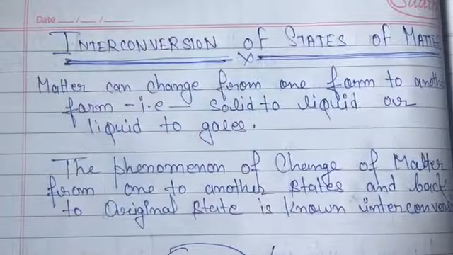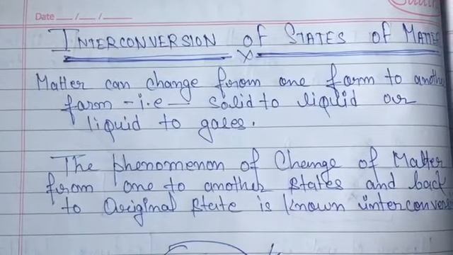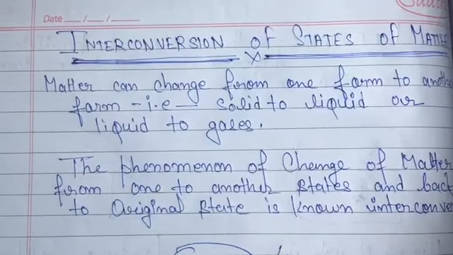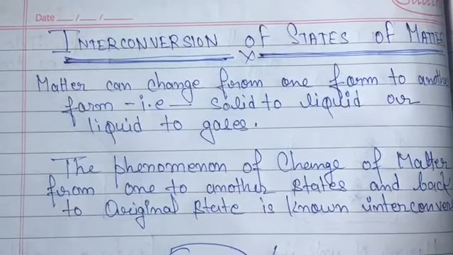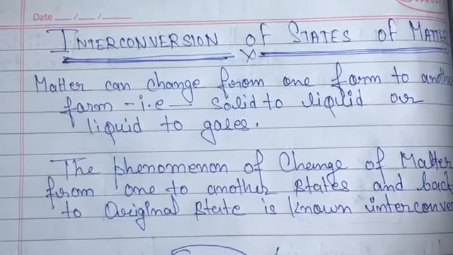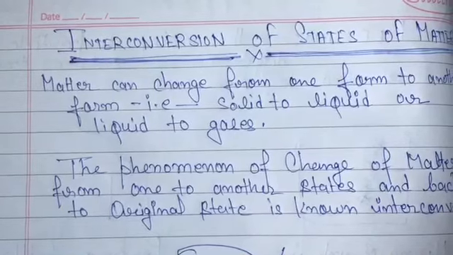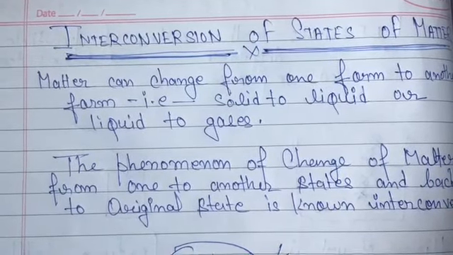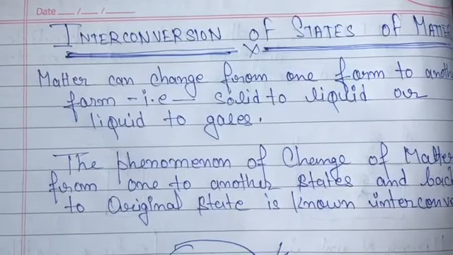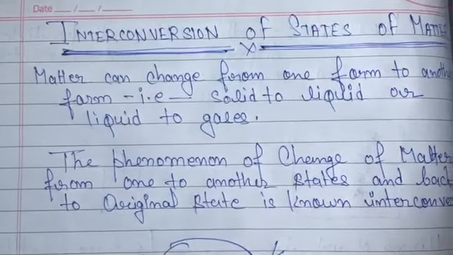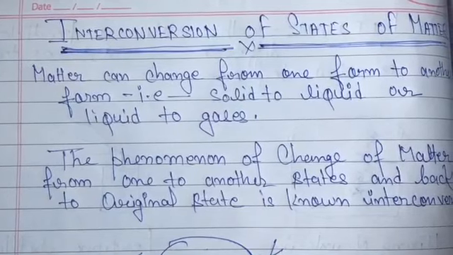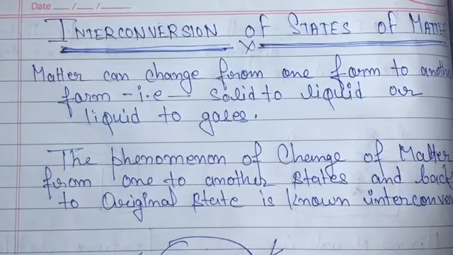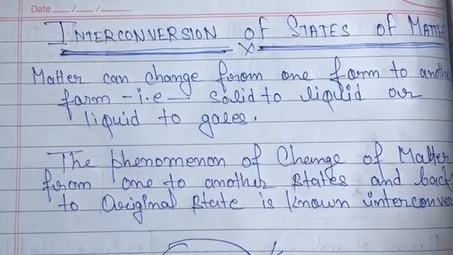So student, here is the last topic of today's video, interconversion of matter. Matter can change from one form to another form, like we can change a solid to a liquid and a liquid to a gas. That's called interconversion of matter.